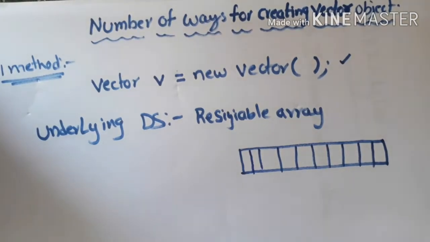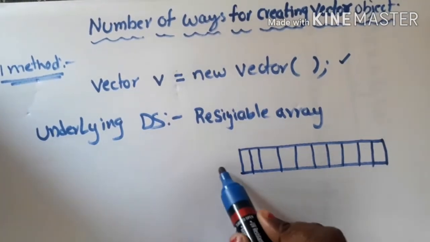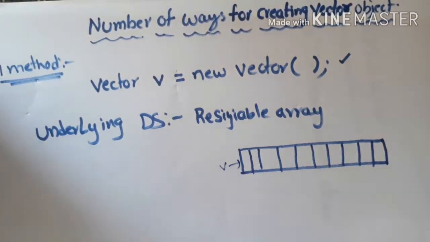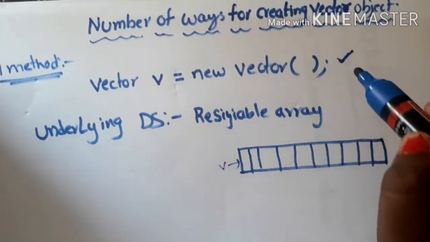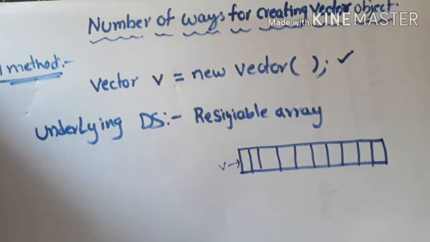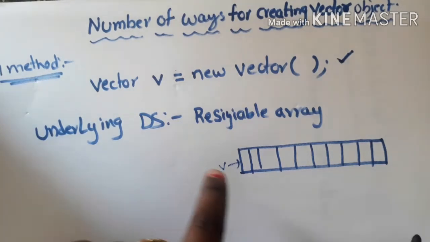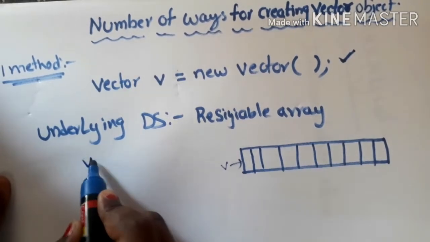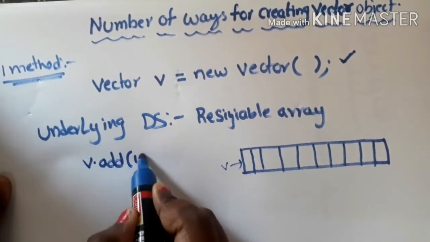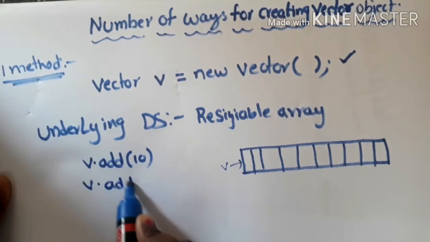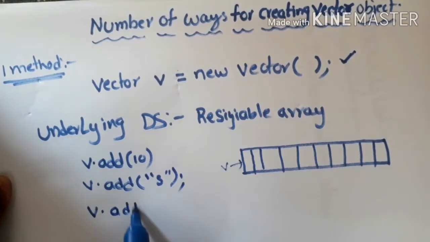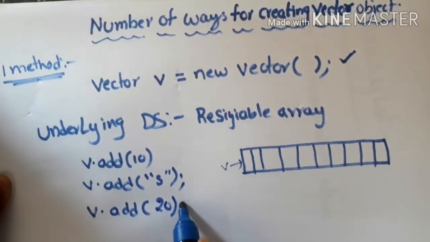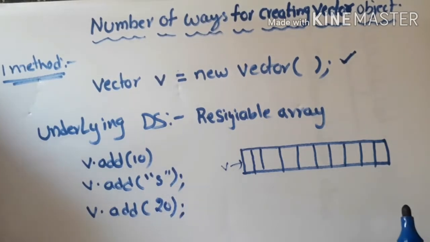So like this, an array which can accommodate 10 elements will be created and we will be pointing to the array. This is what happens when I create a vector object using the first method, right? Then assume that I have added elements to the vector, like v.add(10), v.add("s"), v.add(20). Like this, assume I have added all the 10 elements into the array.